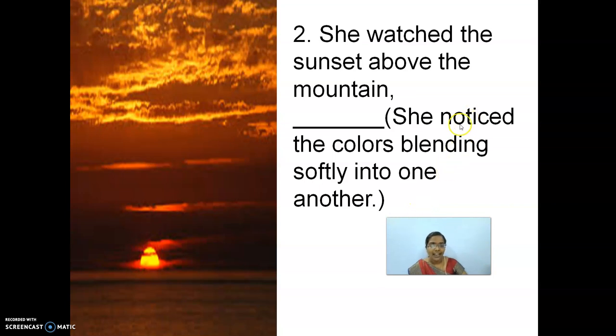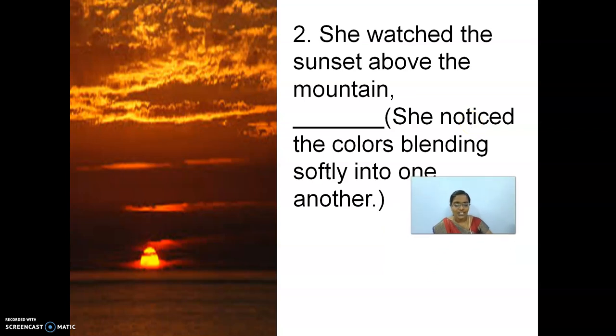Now, again, here there is a verb. What is the verb? Noticed. How are we going to change this? Very good, children. You are right. Okay, this is the way you have to change the sentence. By adding ing to notice, you can combine the sentence.